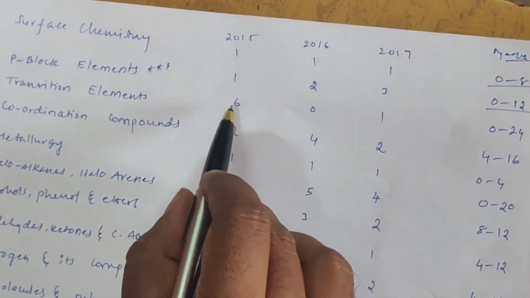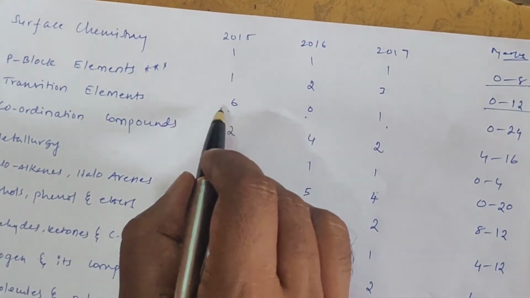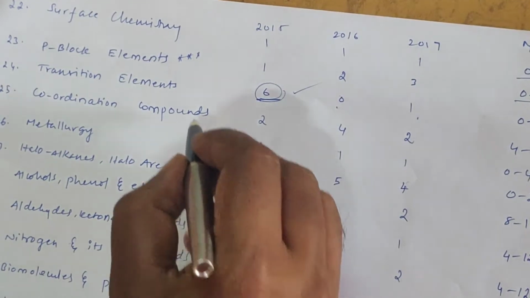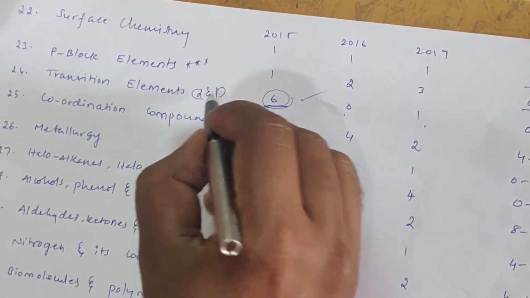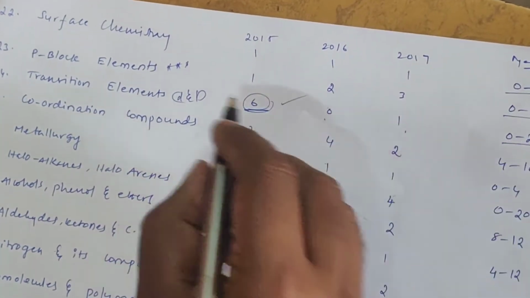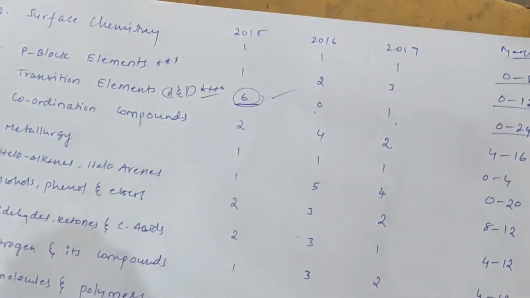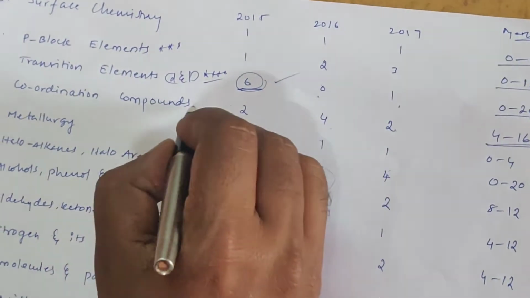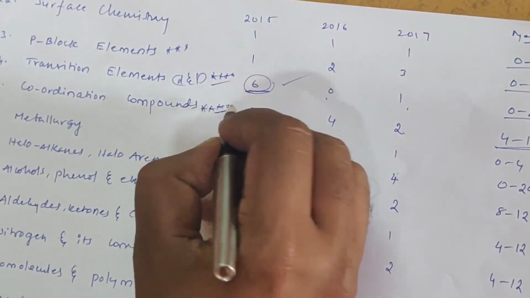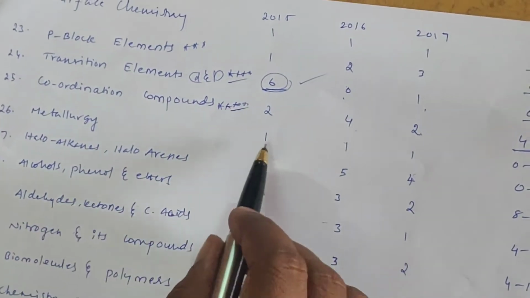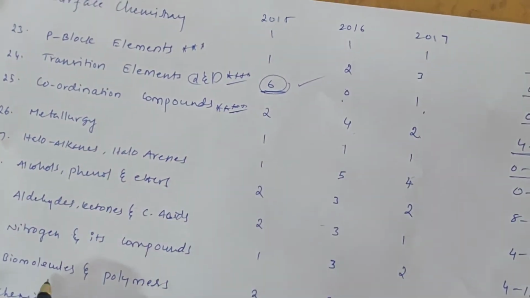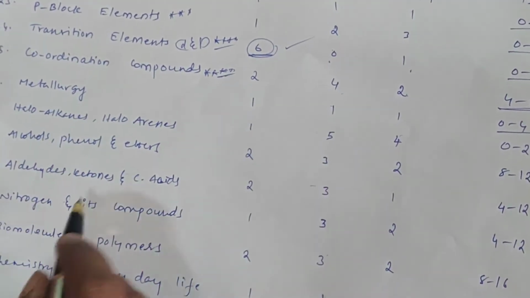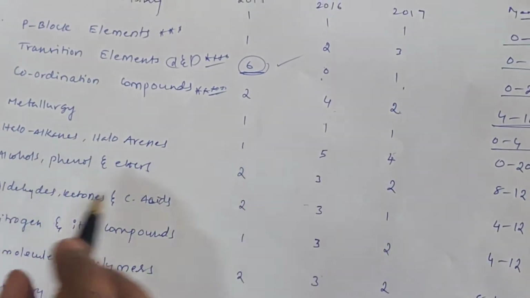Transition elements: 6, 0, 1. So 6 questions from 2015 alone in transition elements. Transition elements means d and f block elements, so 0 to 24 marks. It is a very major chapter. Coordination chemistry: 2, 4, 2, so it is also 4 to 16. It is also a most important chapter. Metallurgy: a question is asked every year, so 1, 1, 1.